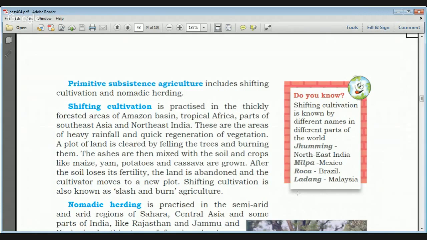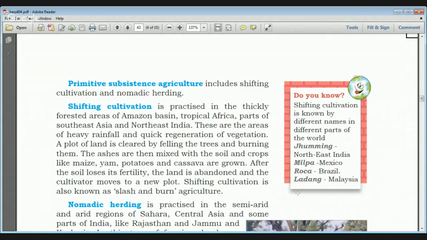So these ashes are then mixed with the soil and crop, and it helps in the cultivation of crops like maize, yam, potatoes, and cassava. And after you use the same land two or three times, and the soil starts losing its fertility, then the land is abandoned, and the cultivator moves to a new plot.